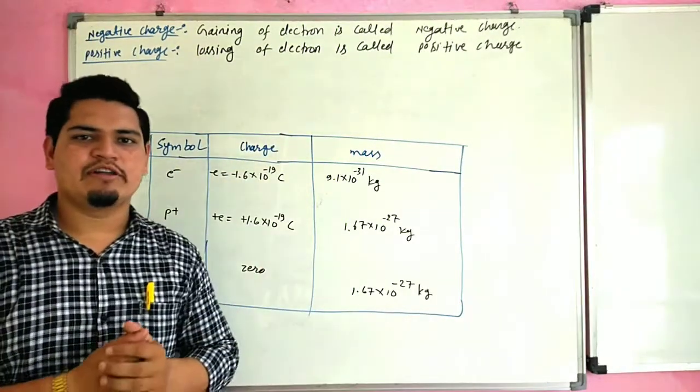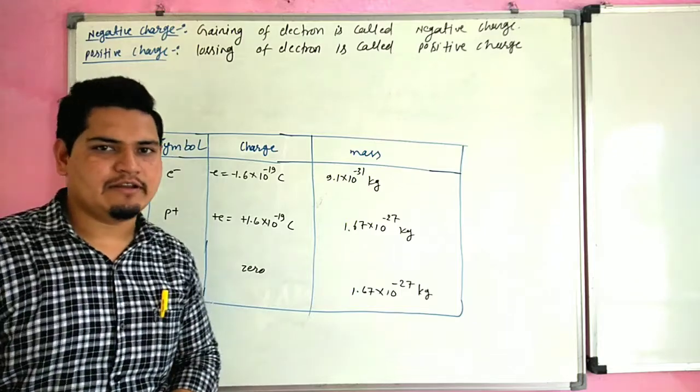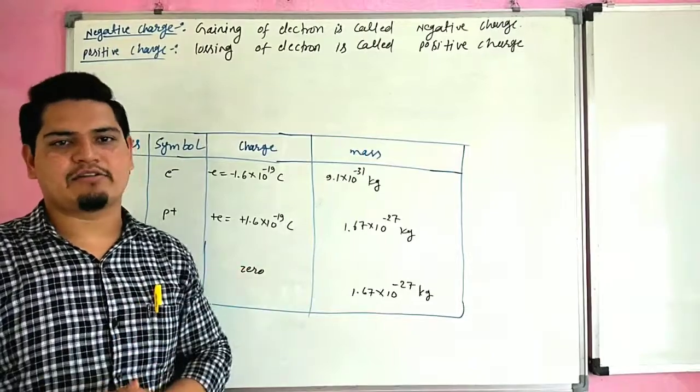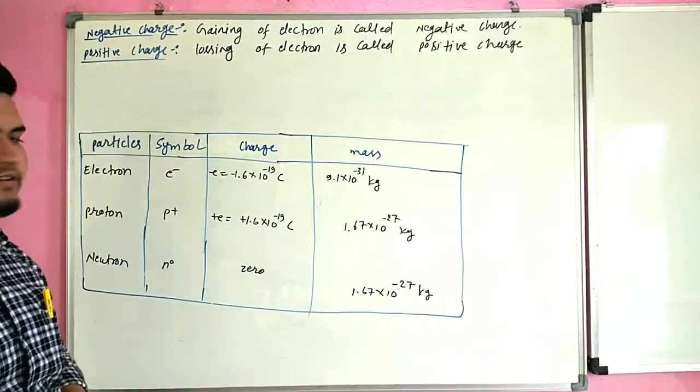When any body loses electrons, it is called positively charged, and when any body gains electrons, it is called negatively charged.